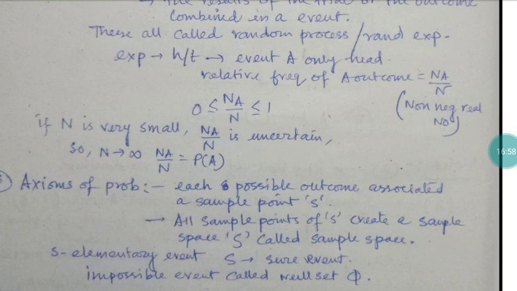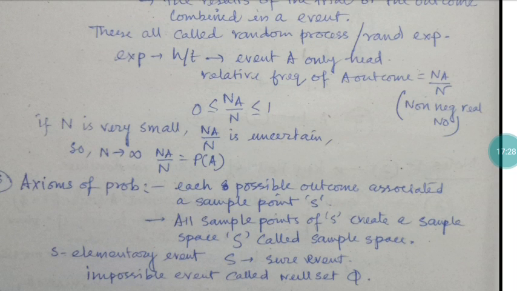When n is very small, Na is likely to be an integer, but if n is going to infinity, it means n is very big, then that ratio Na by n, the relative frequency, is called the probability of A. But if n is very small, what happened?